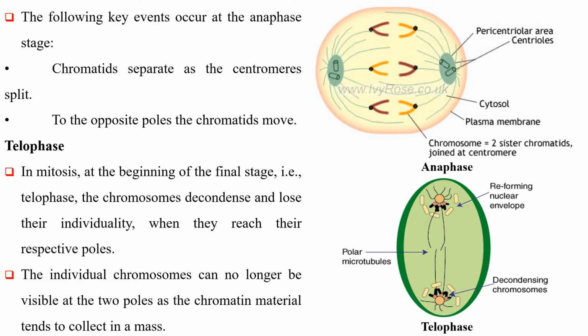Telophase. In mitosis, at the beginning of the final stage, that is telophase, the chromosomes decondense and lose their individuality when they reach their respective poles. The individual chromosomes can no longer be visible at the two poles as the chromatin material tends to collect in a mass.